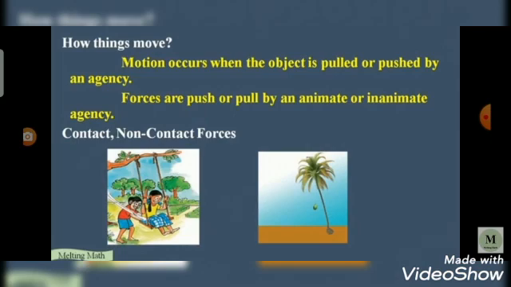Wind making a flag flutter, a bullock pulling a cart are contact forces. Magnetism and gravity are some examples of non-contact forces. When we bring a magnet near a small iron nail, the nail jumps into the air and sticks to the magnet. Observe that the magnet and the nail did not touch each other. Still, there was a pulling force that made the nail jump toward the magnet.